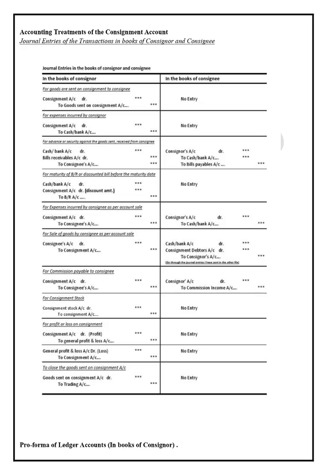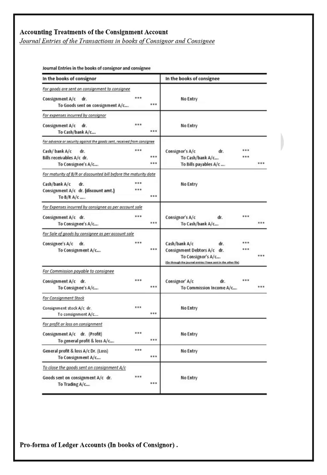The next entry is for the commission payable to the consignee. In lieu of the services rendered by the consignee, the consignor must pay the commission.